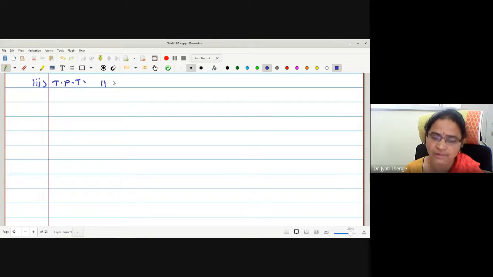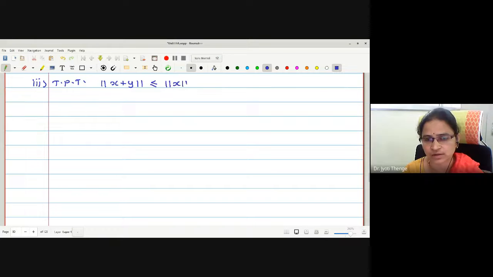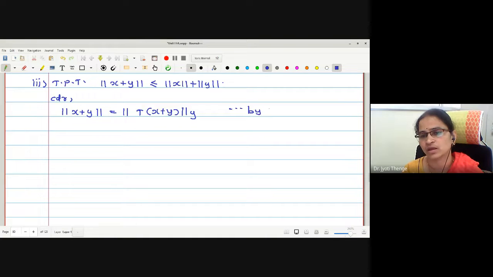What to prove in the third? Norm of x plus y is less than or equal to norm of x plus norm of y, the triangular inequality. Again, let me consider the left hand side, norm of x plus y. As per the definition, this is norm y of T image of x plus y. Right? By definition. But what we know is norm y is a norm. Before that, let me use linearity. What does linearity give me? Is it Tx plus Ty?